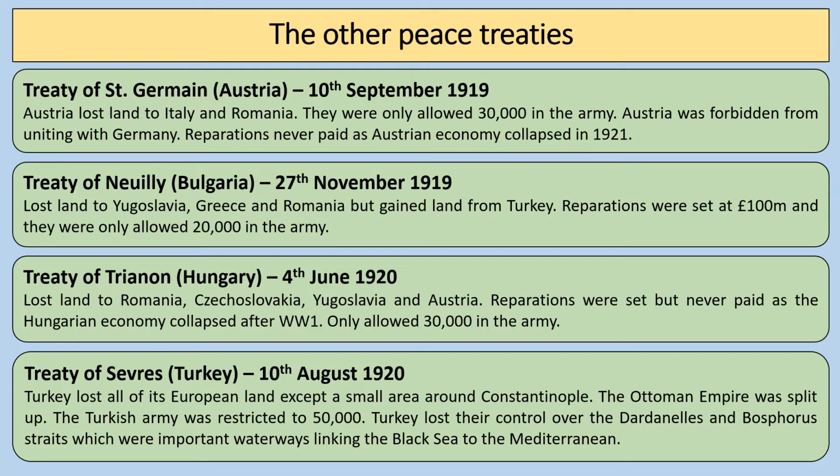and let's have a look at them in a bit more detail. So the Treaty of Saint-Germain, signed with Austria. Austria loses a bit of land to Italy and Romania. Only 30,000 in the army, and of course the banning of the Anschluss is in the Treaty of Saint-Germain as well, as in the Treaty of Versailles. Now, reparations are never paid by Austria because the Austrian economy collapses in 1920 and 1921. So the reparations never end up getting paid.